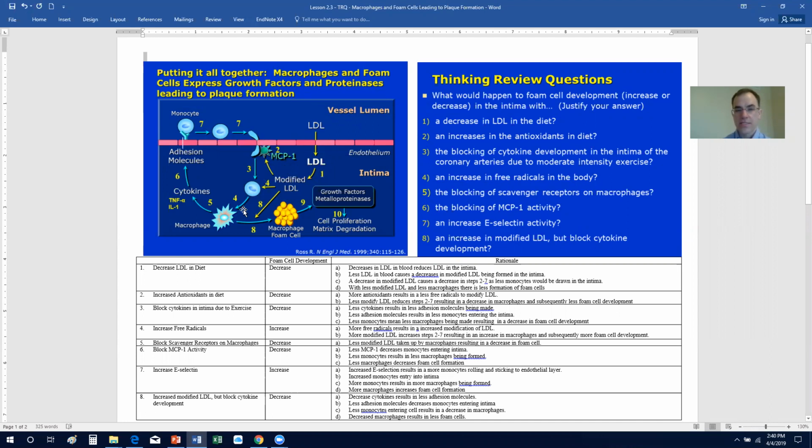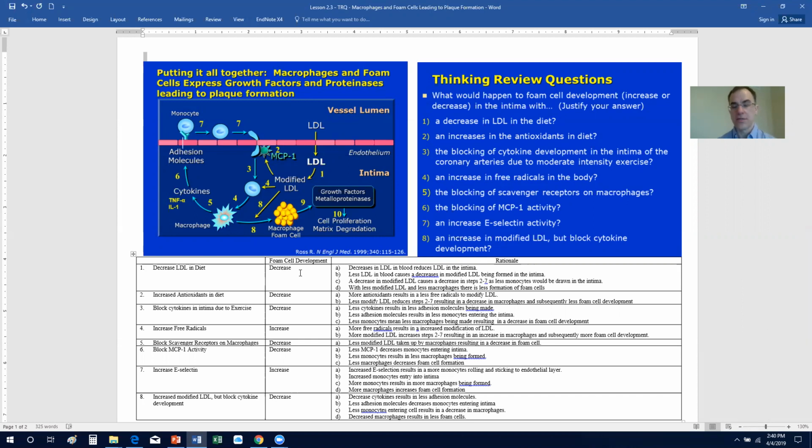And therefore the remaining steps, when you have less modified LDL, means less monocytes are going to be changed to macrophages, and therefore less cytokines, adhesion molecules, and then again steps 3 through 7 would be reduced. And when you have less modified LDL, you're going to have less of them to be taken up by the macrophages. So that is why you have a decrease in foam cell development when you have a decrease in LDL in your diet.